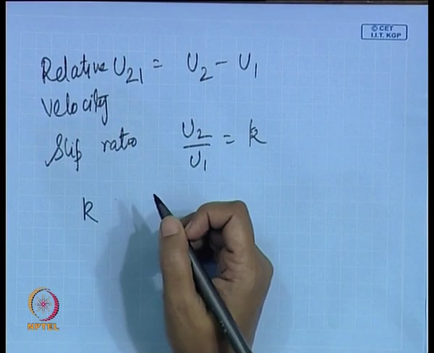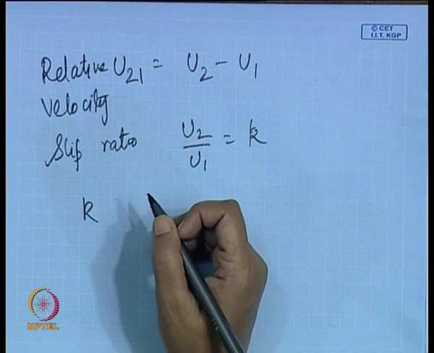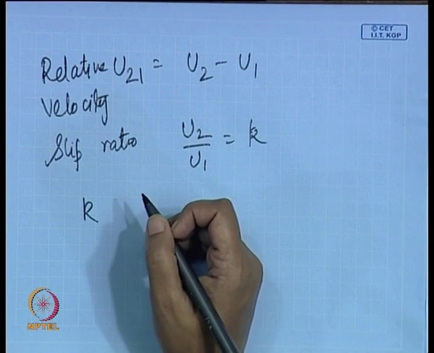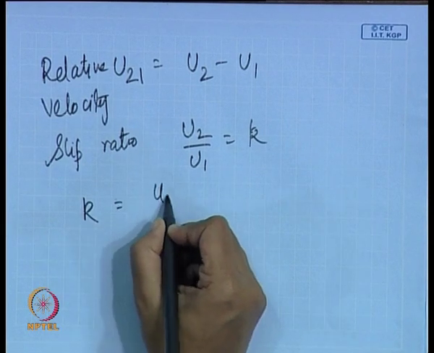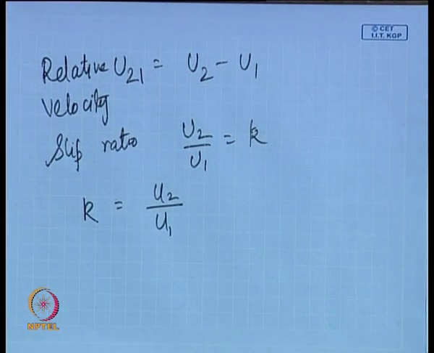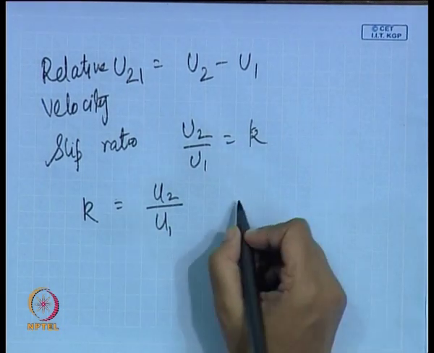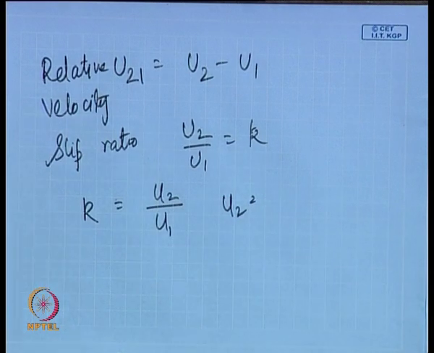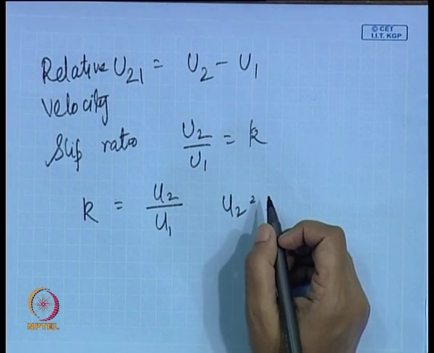For example, suppose I would like to derive say K, in terms of say quality and such other things. What is K equal to? It is nothing but equal to U2 by U1, agreed. What is U2, can you tell me from the basic definitions?